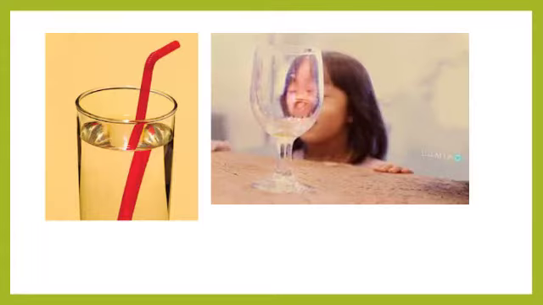Students, look at the pictures given on your screen. You can see the pencil that is dipped in a glass of water is viewed to be broken or bent near the surface of water. And in the second picture you can see a girl looking from behind a glass of water, and the shape of her face has changed.